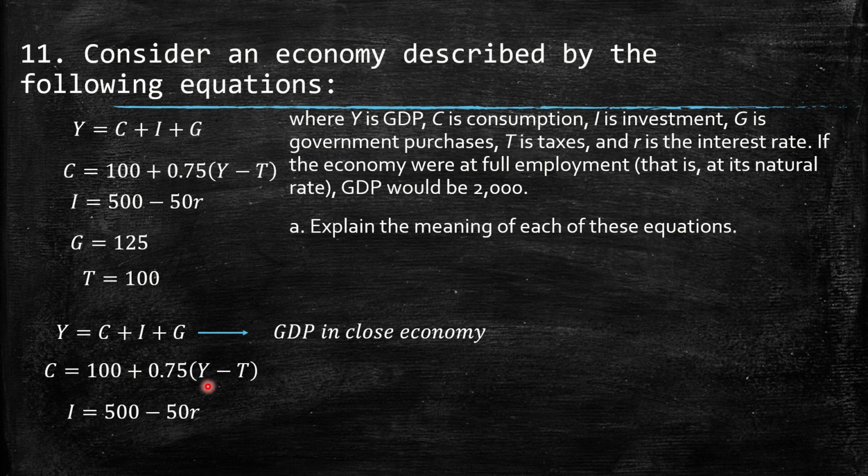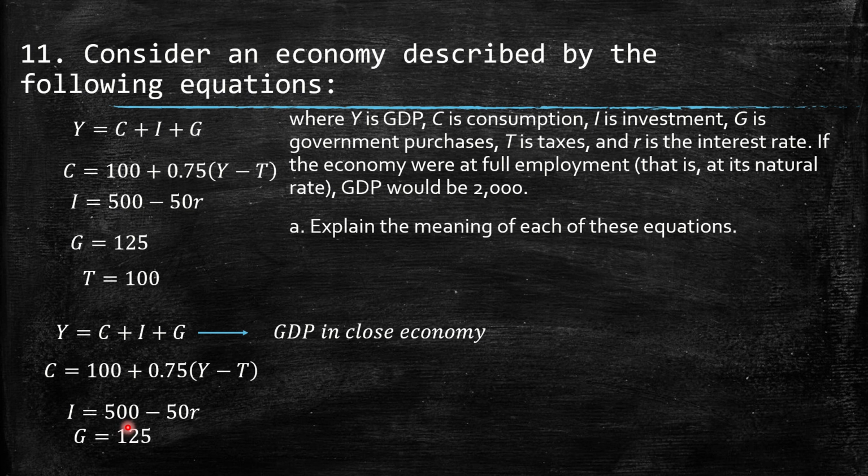I is exactly equal to these numbers, and we have 500, which is considered the autonomous investment. I would say that is the quantity of investment when R, the interest rate, is equal to 0. And R is the interest rate, not providing a percentage but in numbers. So for example, we have 1 as a percent of the interest rate, so then we have a level of investment of 450. So there is a negative relationship between them.